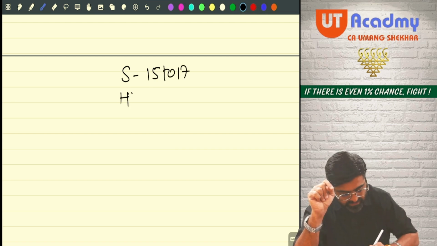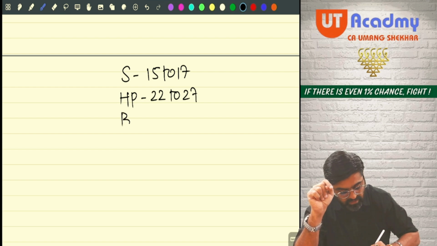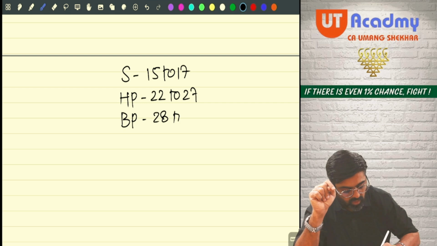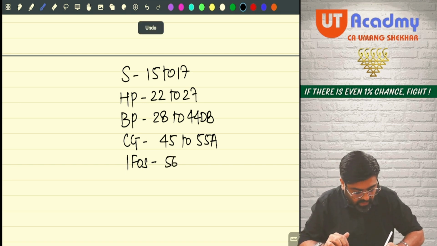Then house property starts from section 22 and goes till 27. Then business and profession heads start from 28 and go till 44DB. Then capital gain starts from 45 and ends on 55A. Then income from other sources starts from 56 and goes till 59.